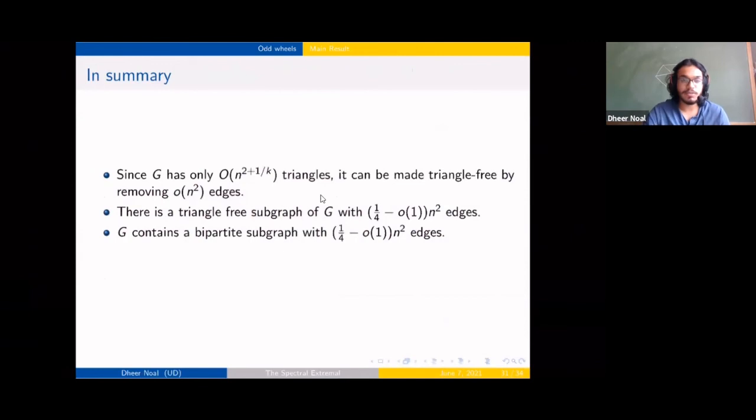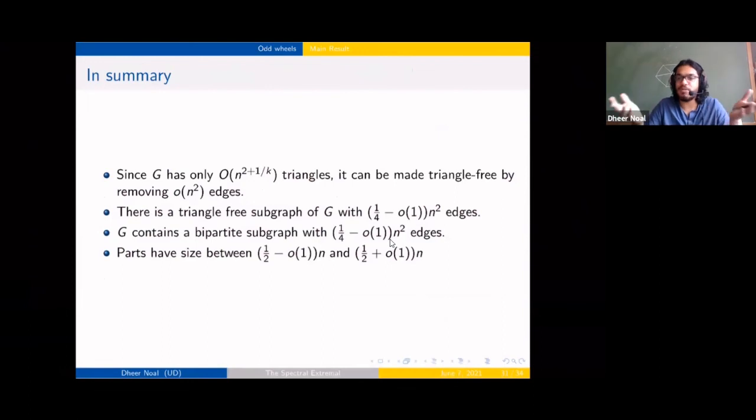So just going over this quickly. We have a subgraph which is triangle free and close to n square by 4 many edges, and you have a bipartite subgraph of it which has close to n square by 4 many edges, which also tells us something about the sizes of the parts. They have to be close to n/2. If you have to have so many edges in a bipartite subgraph, it gives you bounds on the size of your parts.